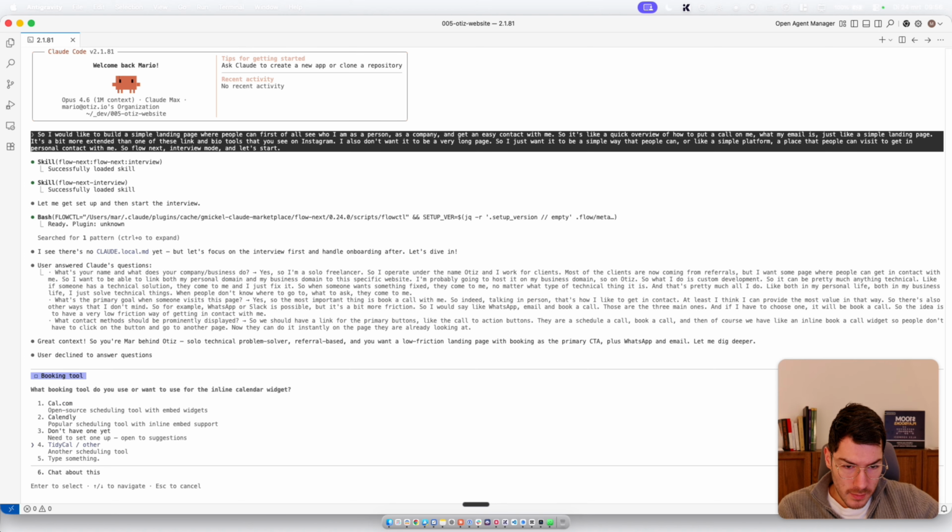All right, so I'm using TinyCal. I already have a paid account. So let's do that for the inline calendar widget, and also the primary buttons, they link to the inline calendar.